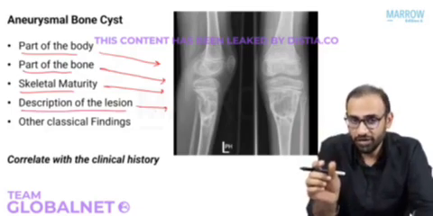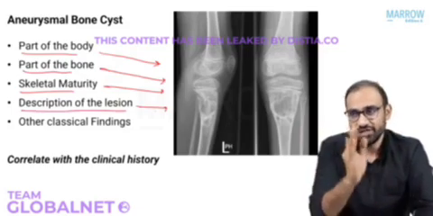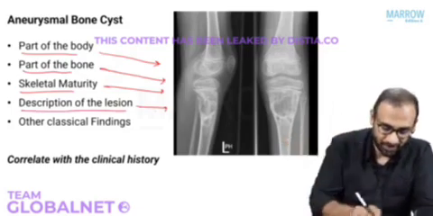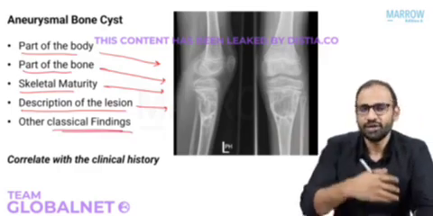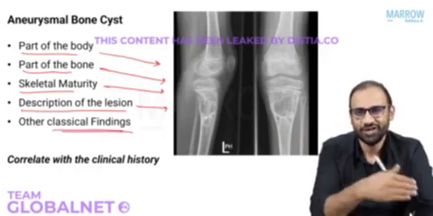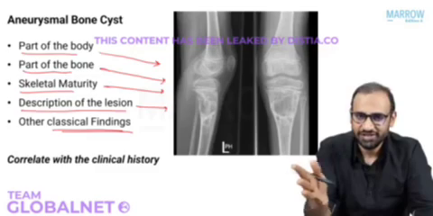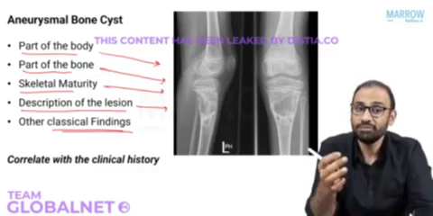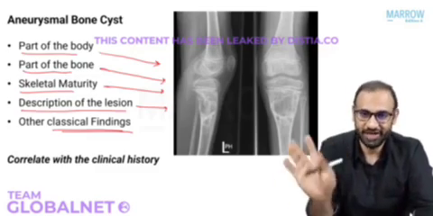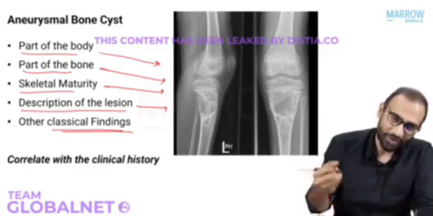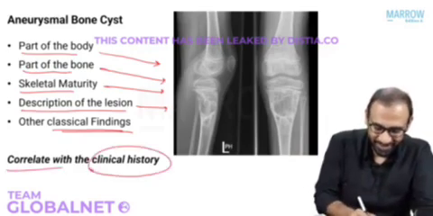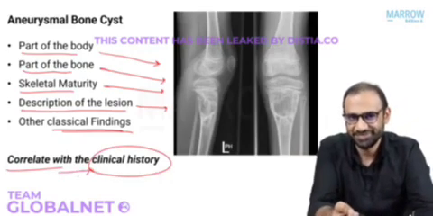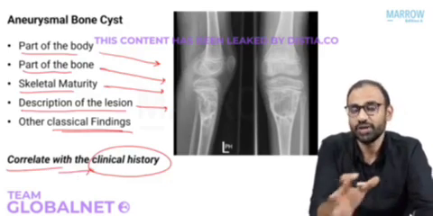Is it multiloculated? Is it unilocular? Is it eccentric? Okay? Finally, the other classical findings like trapdoor sign or fallen leaf sign or fluid in fluid level, all these things that you can look for to help you make the radiological diagnosis. Okay, and obviously you have to correlate it with the clinical history. Right, this is how you work it out.